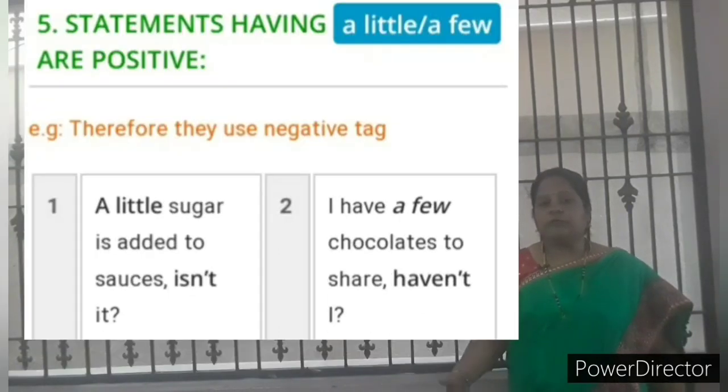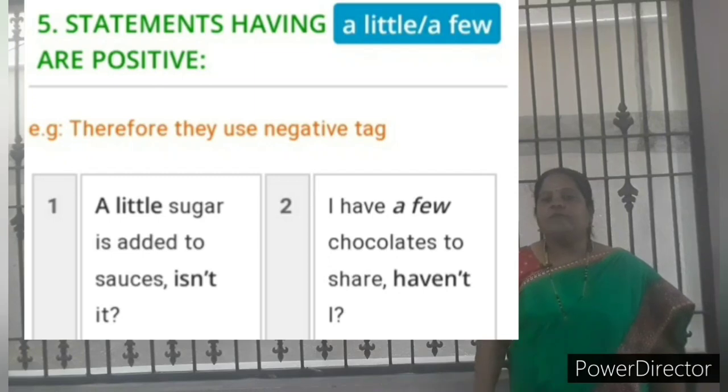Statement having little or few used as positive takes a negative tag. Therefore, they use the negative tag. For example, a little sugar is added to sauces. Usually little is a negative, but here it is coming with a positive meaning. Sometimes it will come as positive also. So for that statement the question tag you should write is, isn't it?